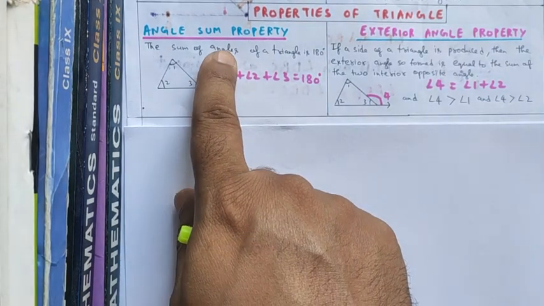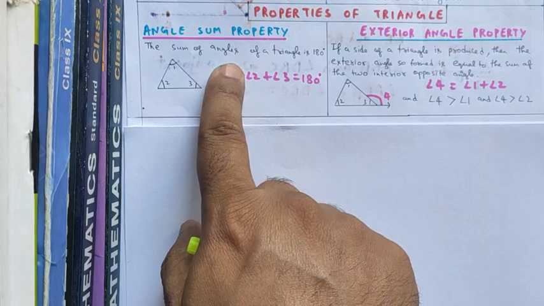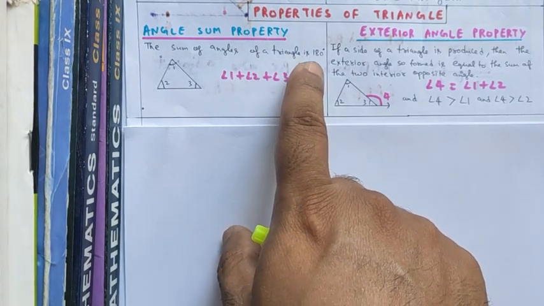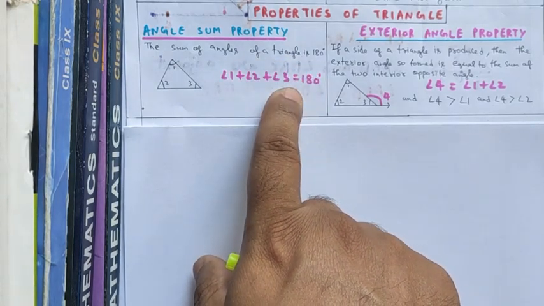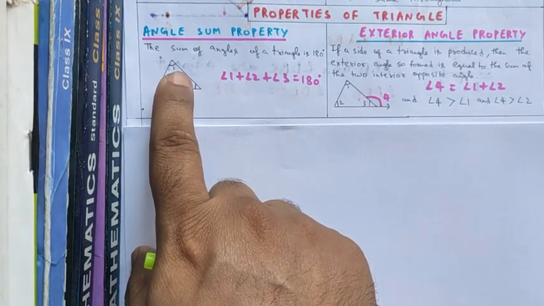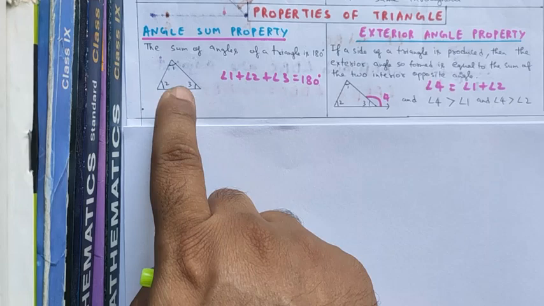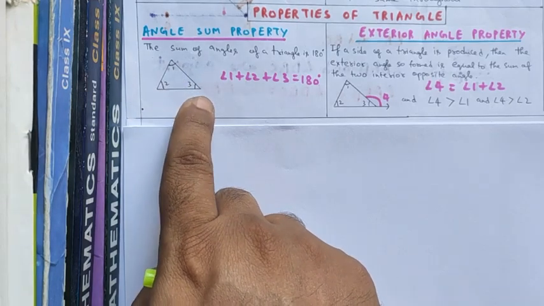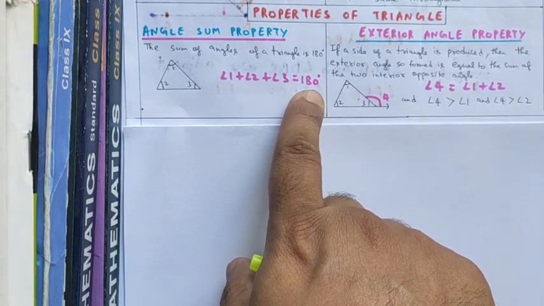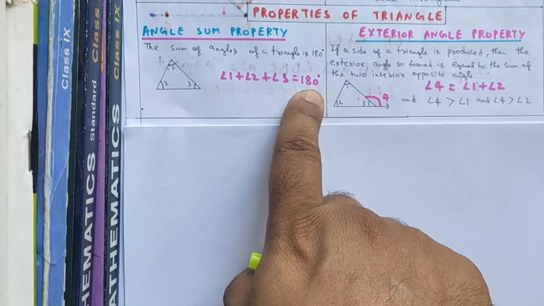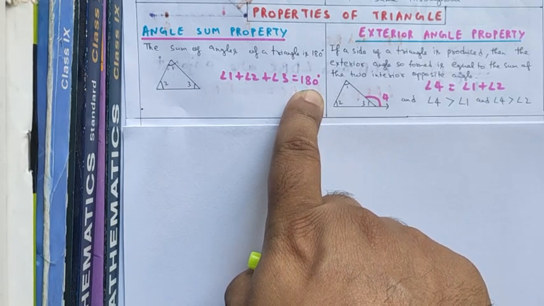Angle sum property of triangles. The sum of angles of a triangle is always equal to 180 degree. For example, this is a triangle, then angle 1, angle 2 and angle 3. Sum of angle 1, angle 2 and angle 3 will be equal to 180 degree. This is known as the angle sum property of a triangle.